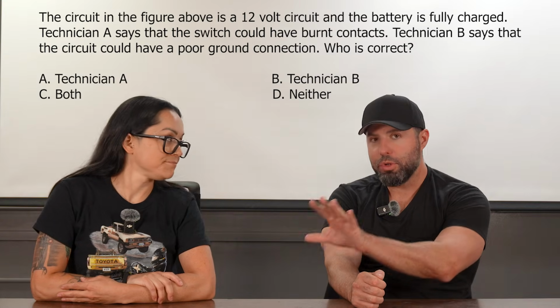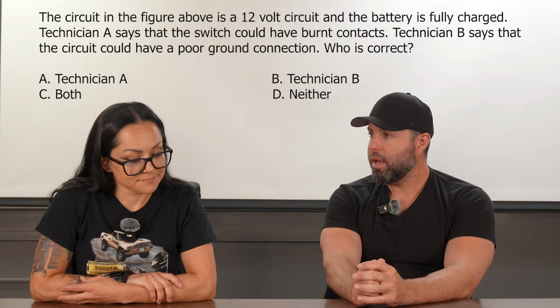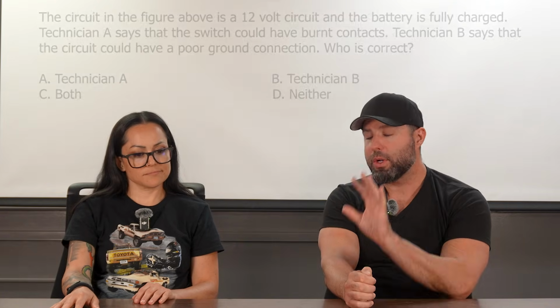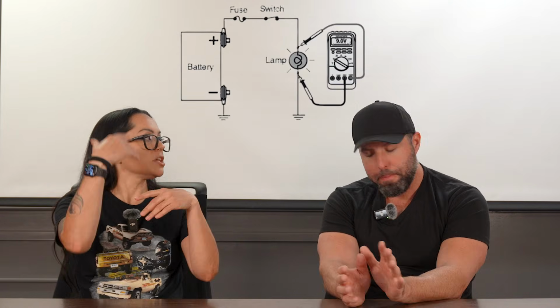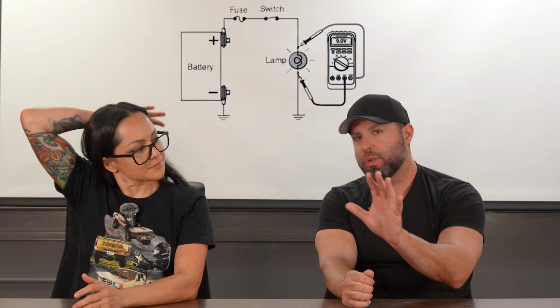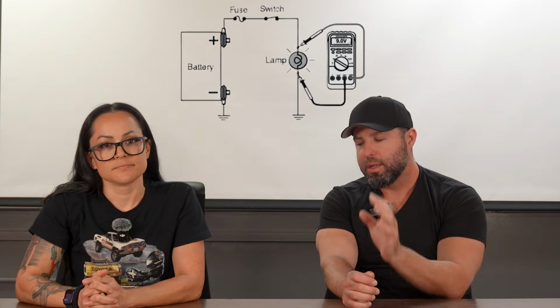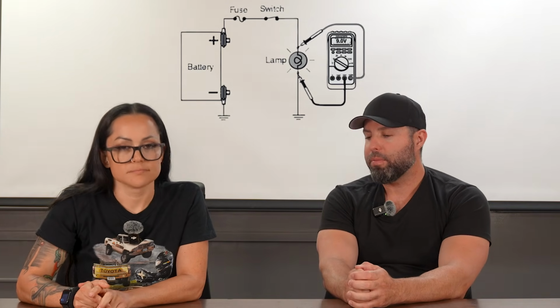All right, we're going to stop right there as usual and try to investigate Tech A. Now, I see you already analyzed the diagram, which sometimes I do as well, especially with very simple diagrams, just a look-see. You're just gathering. You're not making any conclusions. You're just seeing the information that's provided. Now if it's a dramatic diagram, especially if you guys are going to take an L1, don't do that. If it's something small, sure, take a peek. A lot of times you're going to be looking through just a bunch of nonsense. We want to go right to what we need. In this case, we're saying that the switch, which we see in our diagram there, could have burnt contacts.